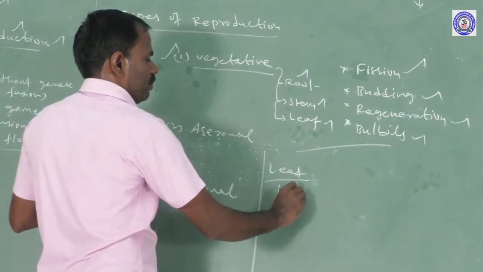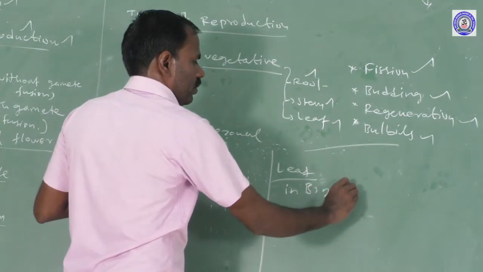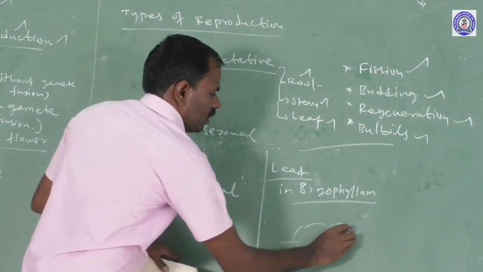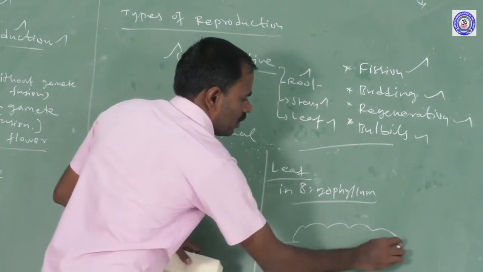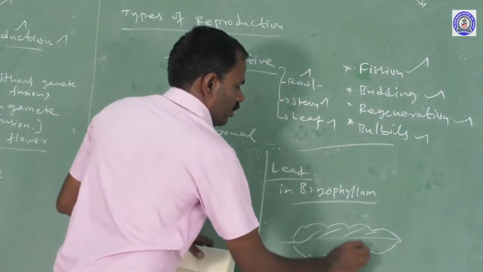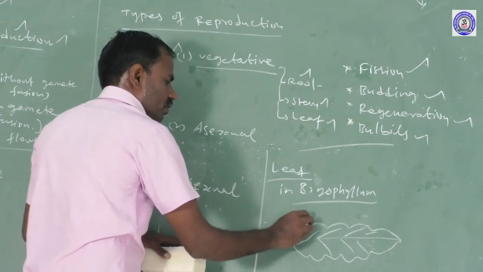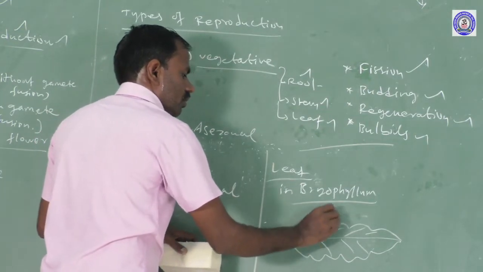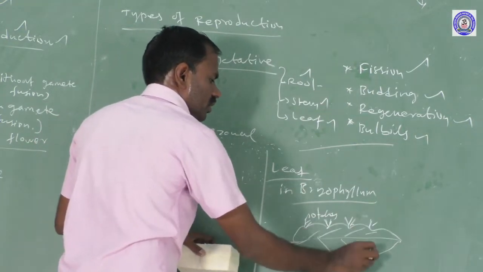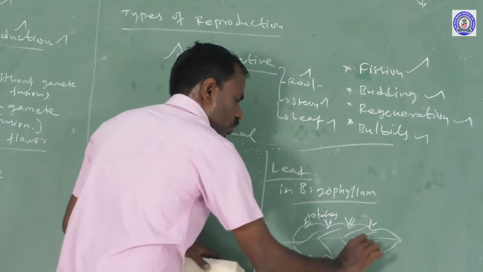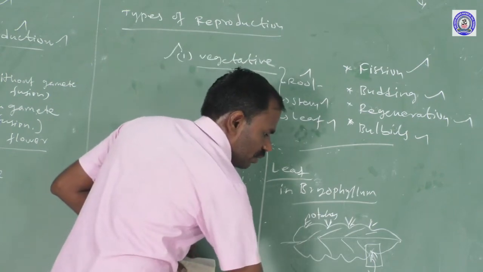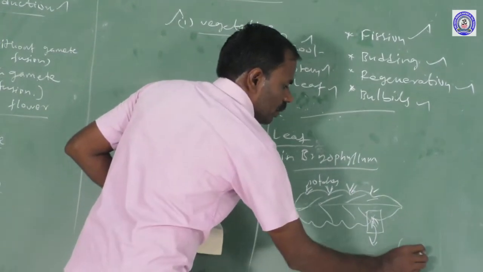In Bryophyllum, the leaf margins form notches. The leaf margins are formed with only notches. These notches are cut into small pieces, or broken off from the mother parent plant, to develop entire organisms.